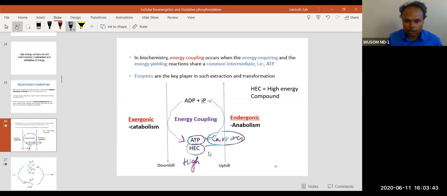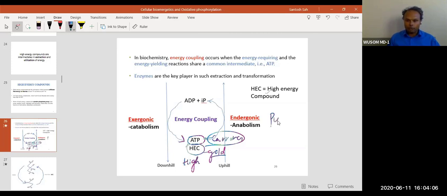It is like gold and silver, this type of thing. So it is also expensive. But what happens with HEC, high energy compound? This is called HEC, meaning high energy compound. So HEC is produced from this exergonic process. How? We have seen one reaction.